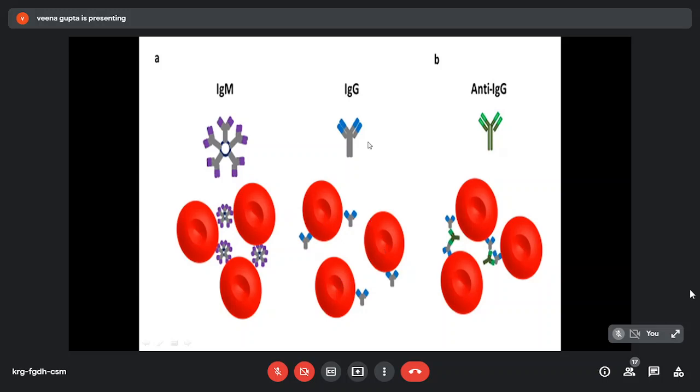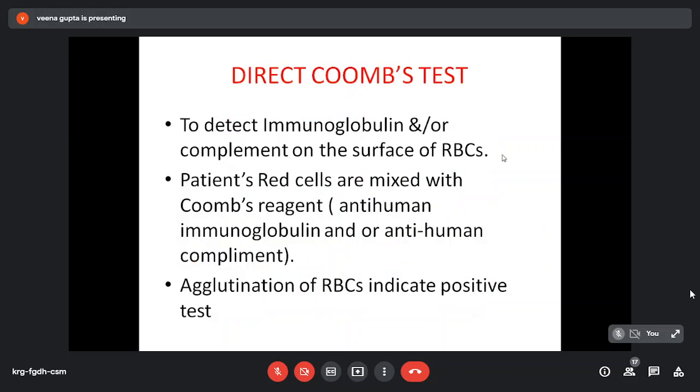These are non-agglutinating. So we add anti-IgG. If antigen antibody complexes are formed on the RBC, this anti-IgG agglutinates the RBC. So to detect the presence of this antibody on the RBC surface, which cannot agglutinate the RBC, we use the Coombs test. And this Coombs test can be direct or indirect. Direct Coombs test is to detect immunoglobulin and or complement on the surface of RBCs. In this, patient red cells are mixed with Coombs reagent, and agglutination after mixing the Coombs reagent indicates a positive test.